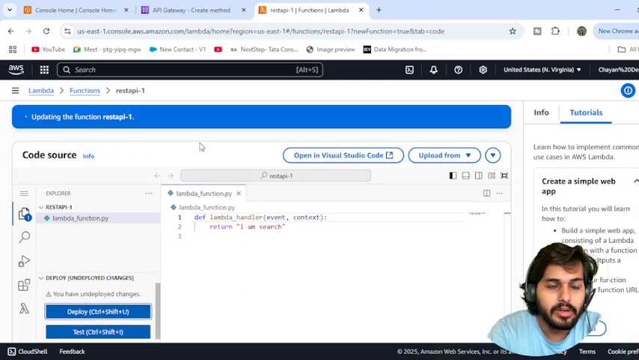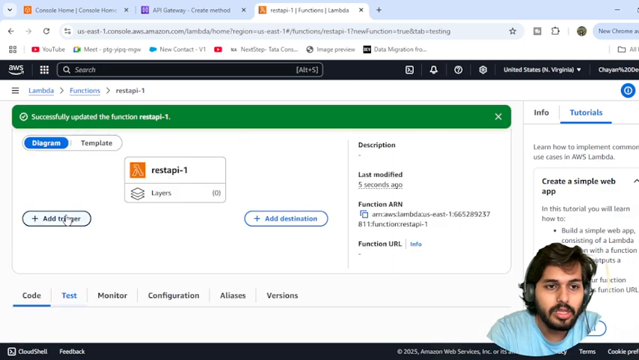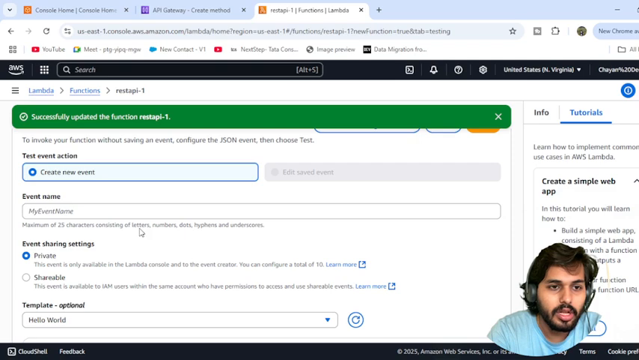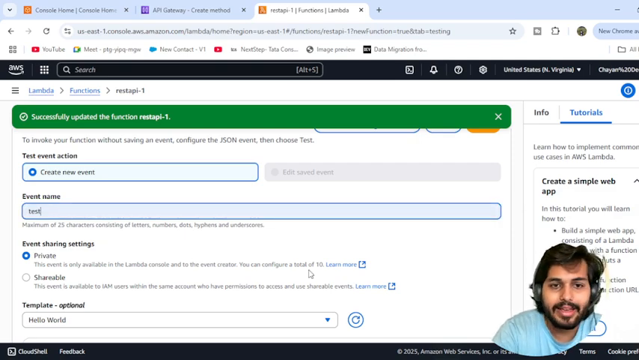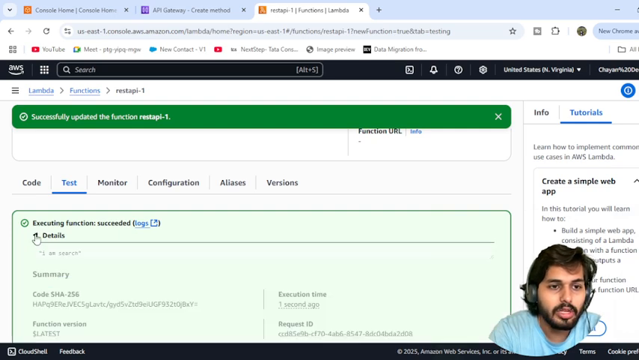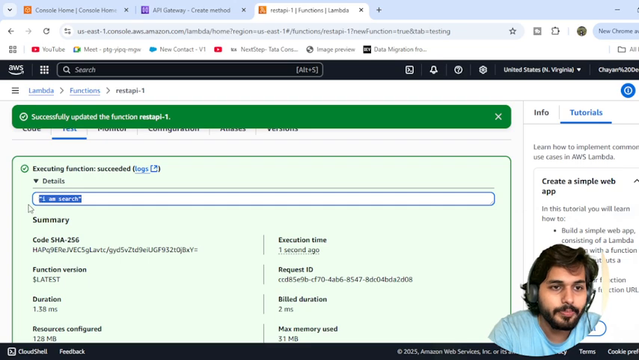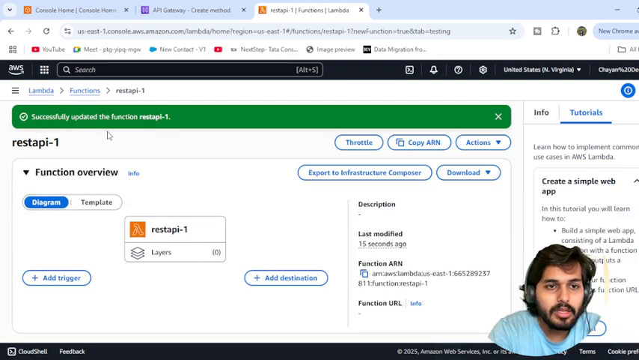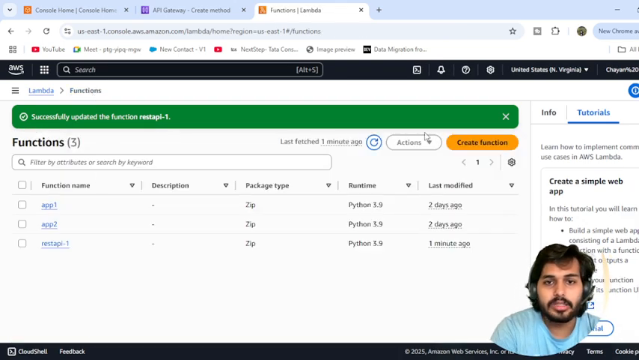The function has been successfully deployed. If you want to test, you can also test it down here. You can give some event name like test, and you can just test it, and the execution has successfully come up here: 'I am search'. You got this. Same thing we are going to quickly create for the slash email also.